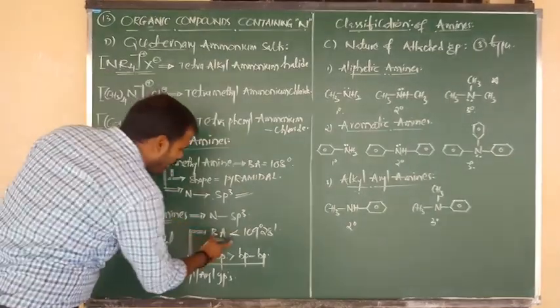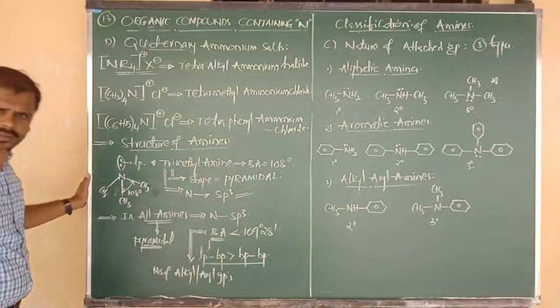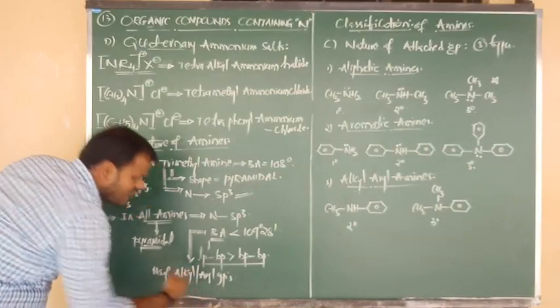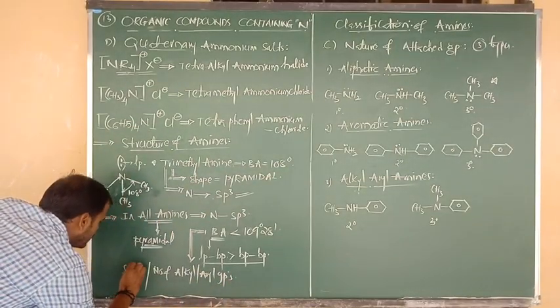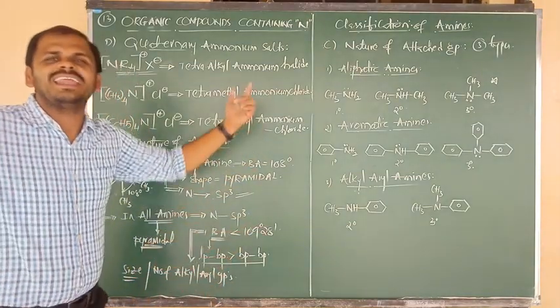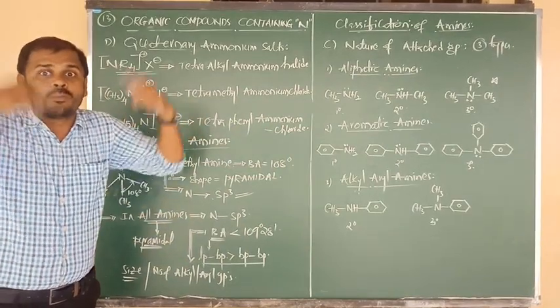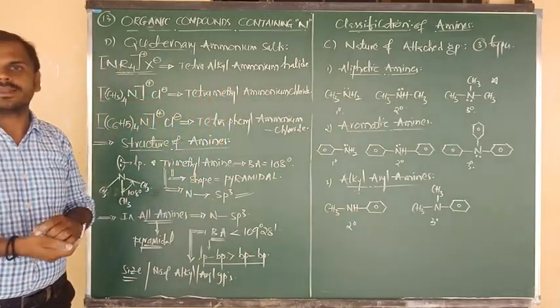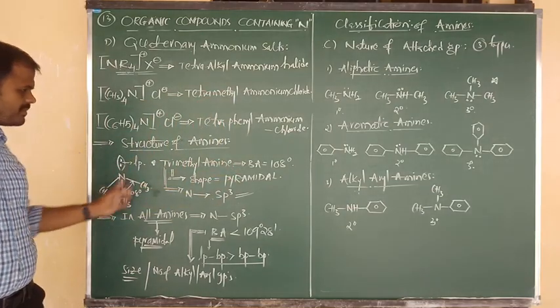Okay, so the actual bond angle value depends upon the repulsions concept, and that depends upon the number of alkyl or aryl groups, and also upon the size of alkyl or aryl groups. So large size groups cause more repulsion and less bond angle. That is the meaning. So once again, this is the story only about trimethylamine.